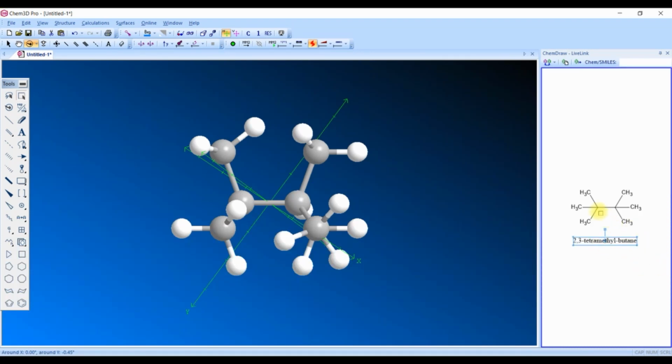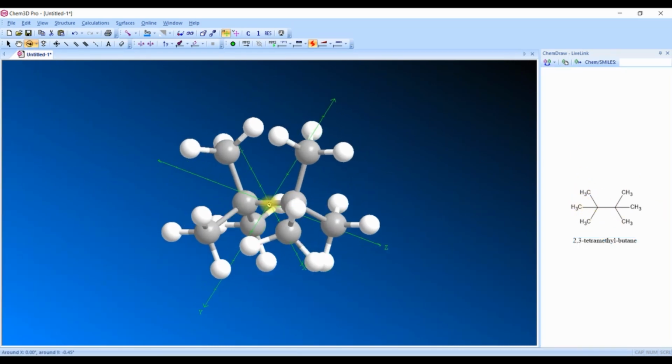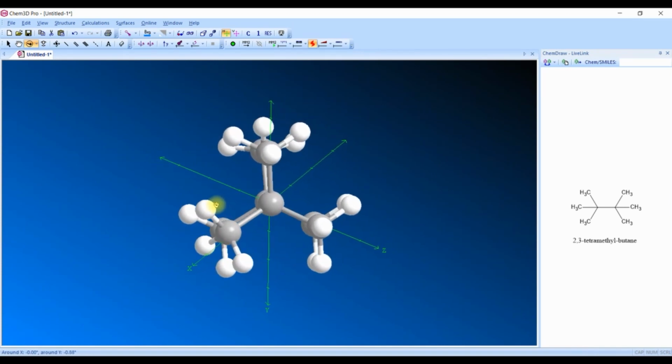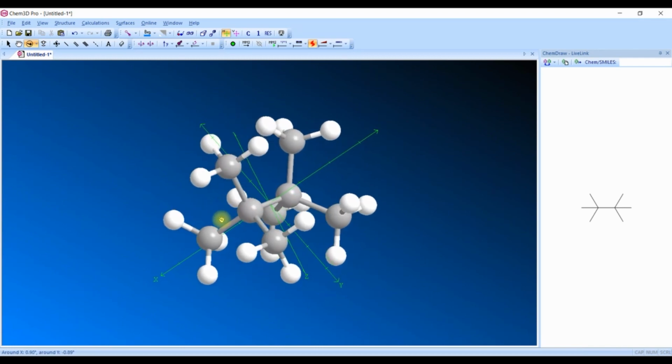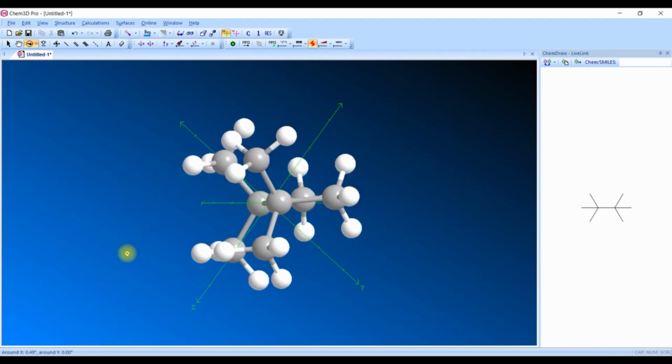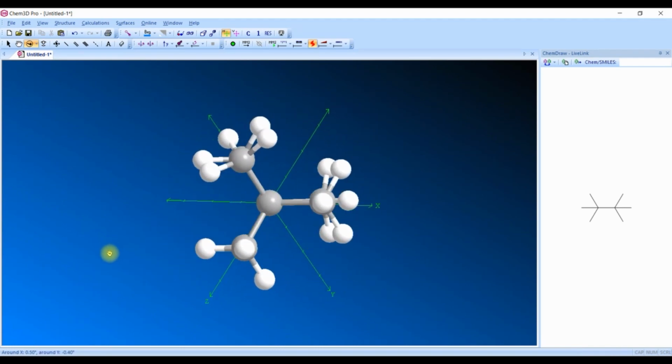Okay, so in order to understand both the eclipsed and staggered conformation here, let us rotate this molecule along with 180 degrees rotation or 360 degree rotation. So we'll get eclipsed type of conformation because all methyl groups are in the same alignment and the dihedral angle is 0. So let us rotate further 180 degrees. Again we will get the same type of eclipsed conformation only.